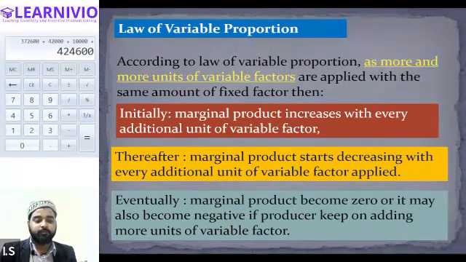That means when more labors are added after a certain point, they will not be contributing anything, because they do not have the fixed factor to work at. All the machines are already occupied. Therefore, if you add more labors, they won't have any machinery and won't be able to contribute anything. And eventually, if you still add more, the new labor will be giving you negative returns.